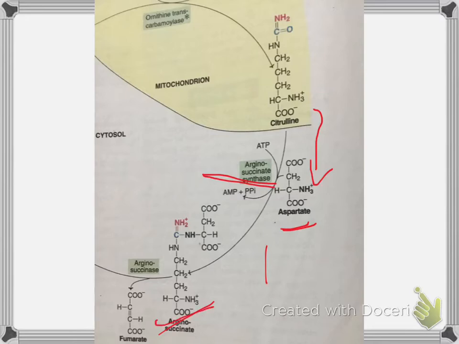Here, 1 ATP is required, and that is converted to AMP and PPi, inorganic pyrophosphate. The second amino group of urea is incorporated in this step, that is from the aspartate.